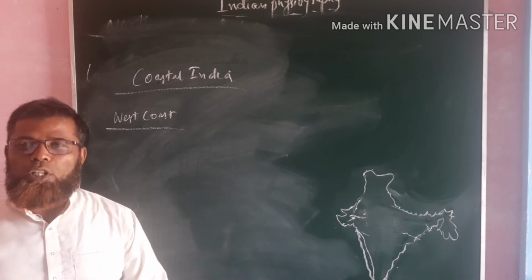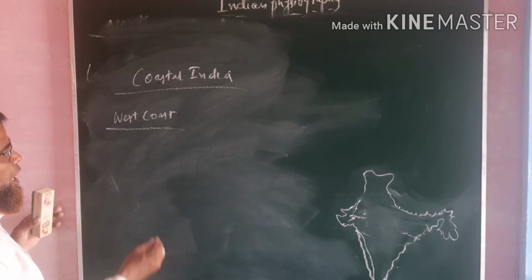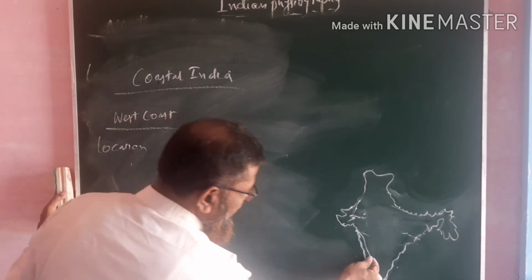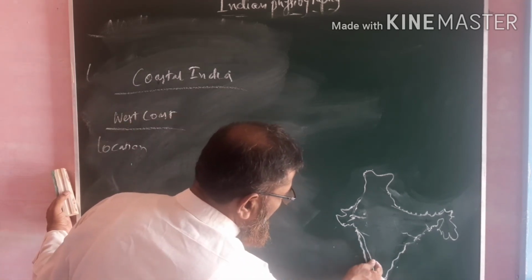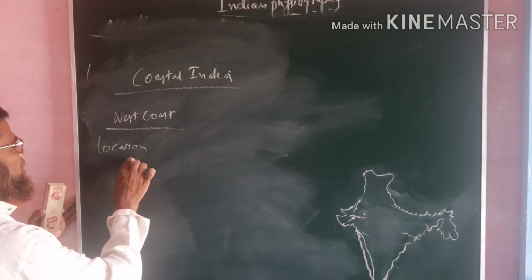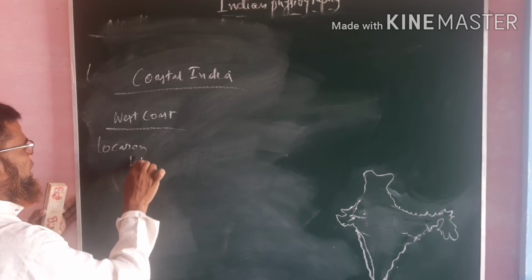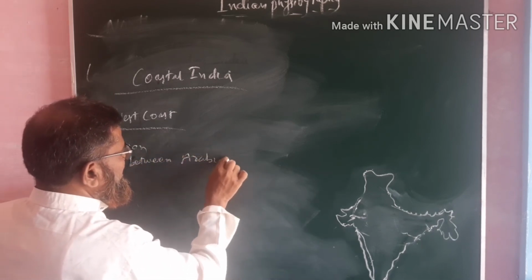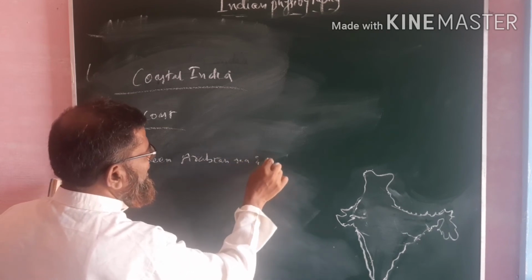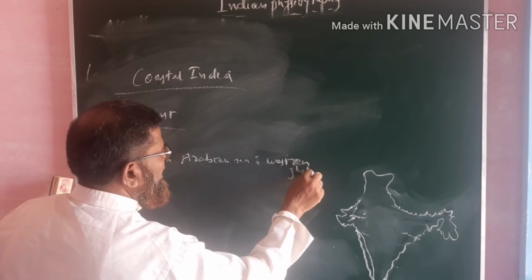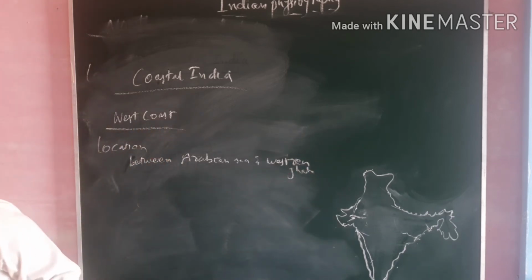If we want to know about the West Coast, as far as its location is concerned, it is located between the Arabian Sea and the Western Ghats. That is the location of this one.